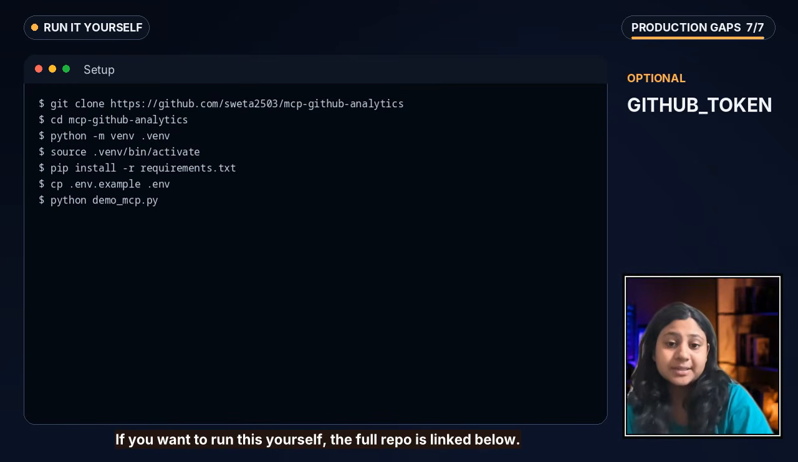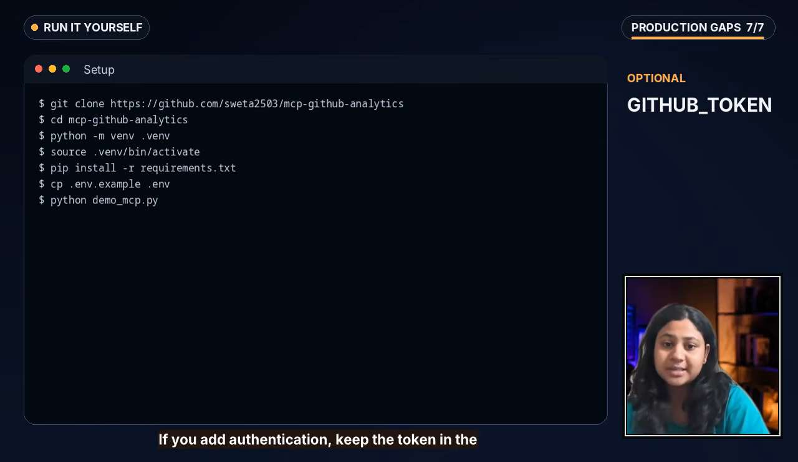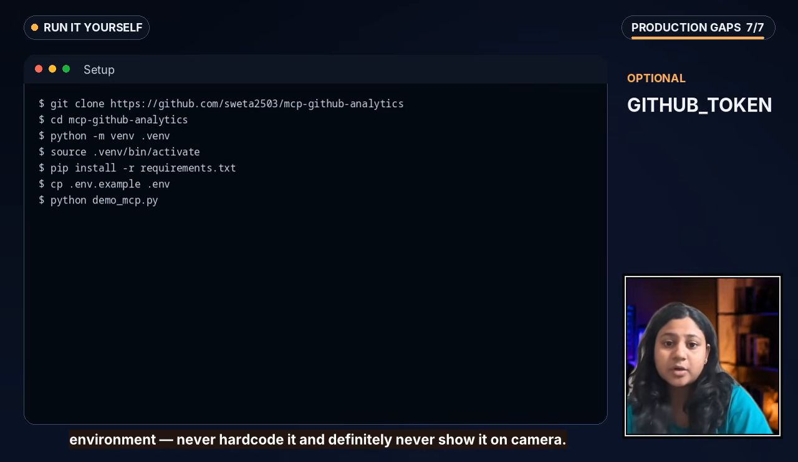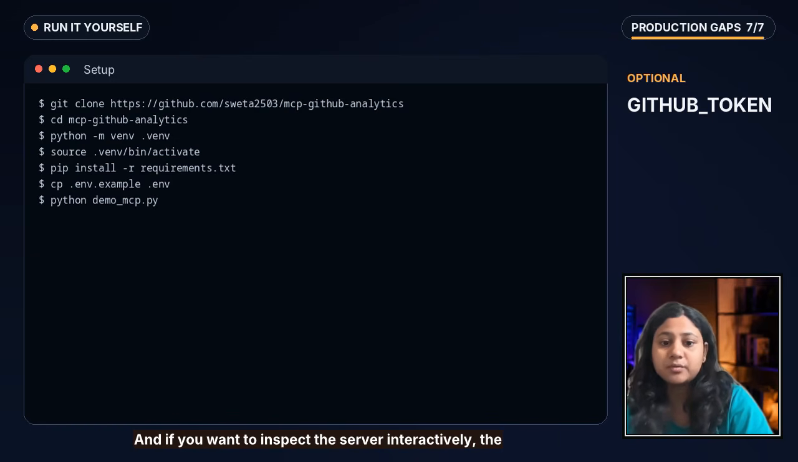So if you want to run this yourself, the full repo is linked below. Create a virtual environment, install the pinned requirements, copy the example environment file I have given, and run the demo. You can use the server without a token for public repositories, but the unauthenticated rate limit is small. If you add authentication, keep the token in the environment itself and never hardcode it, and definitely never show it on camera. And if you want to inspect the server interactively, the MCP CLI gives you the development workflow as well.